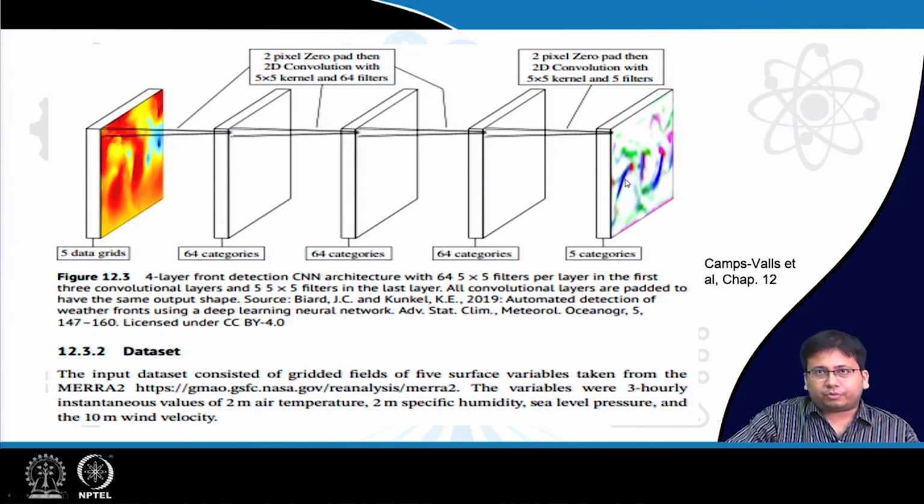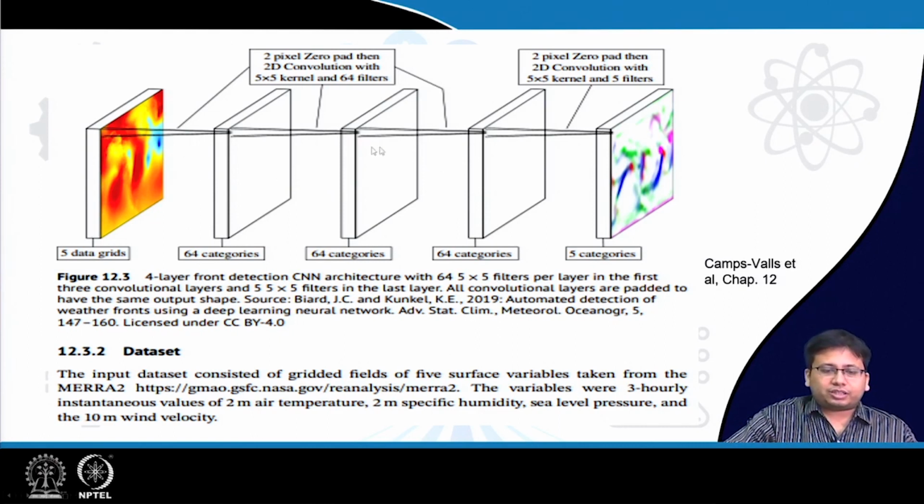Another category might be tropical cyclone, another might be atmospheric river, etc. So the input is, at every pixel or grid point, the measurements of the different variables. The output is again a map where at every pixel I am indicating what kind of extreme event is there, or no extreme event is there.